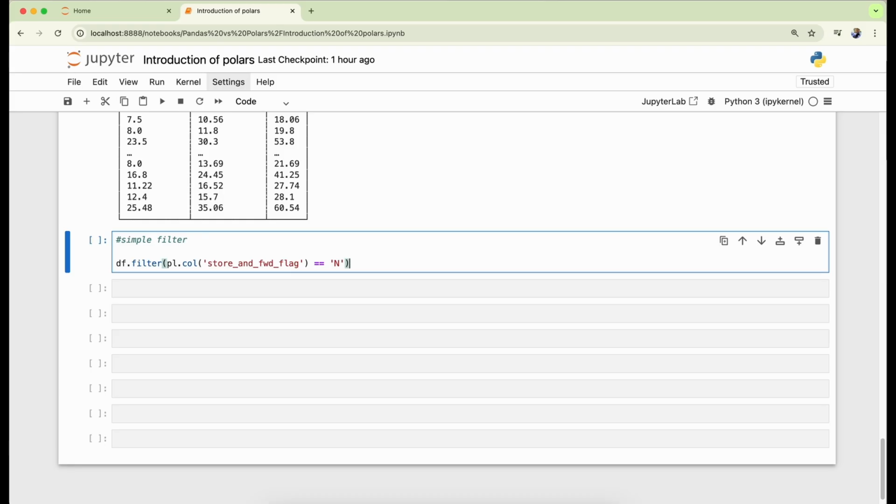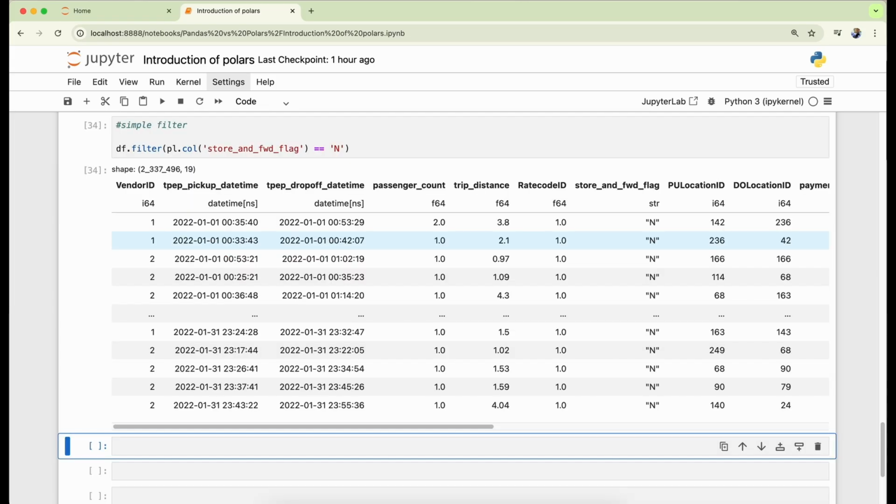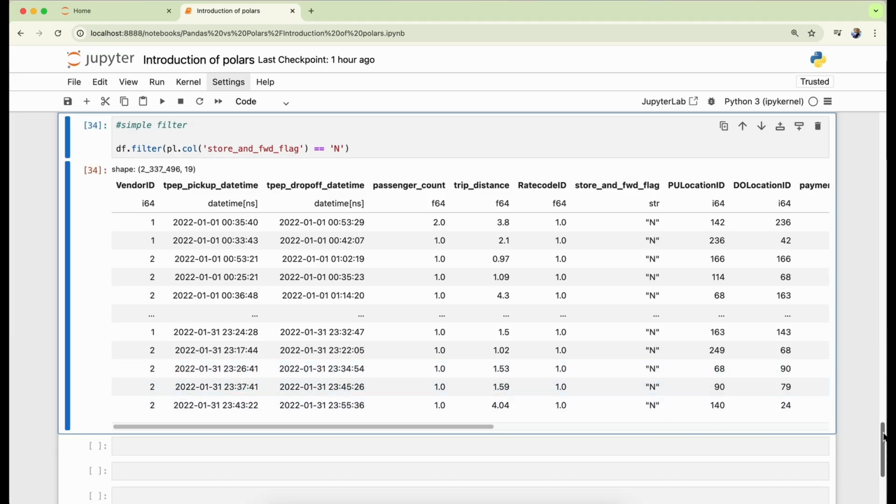It will print the filtered value. Let's execute this cell. As you can see, it's giving us the results. Let's go to the next cell.